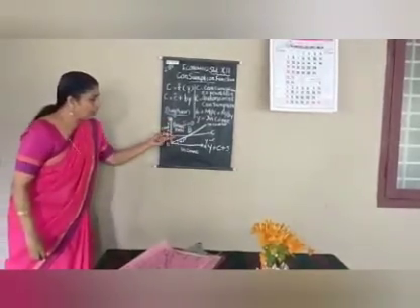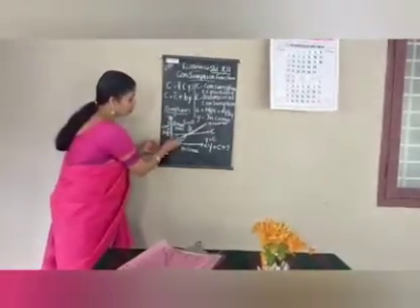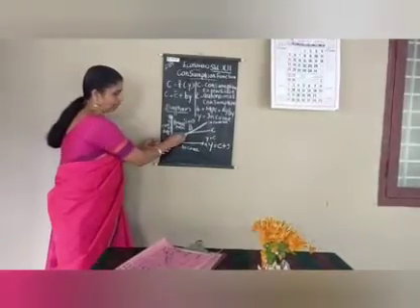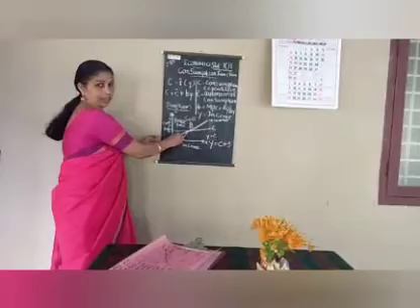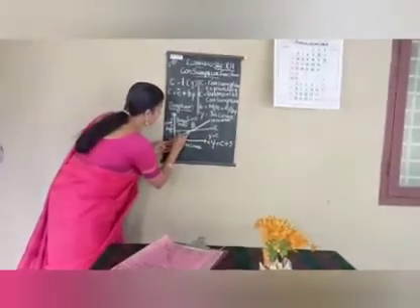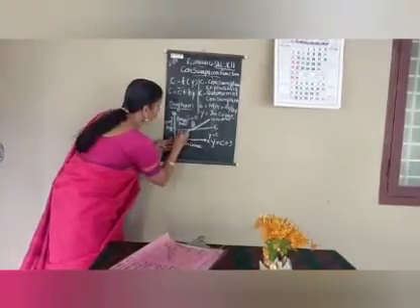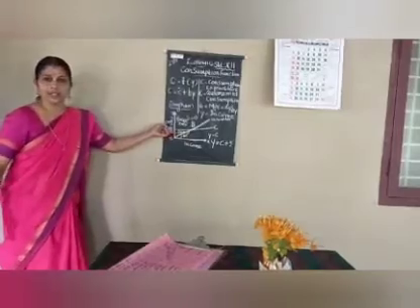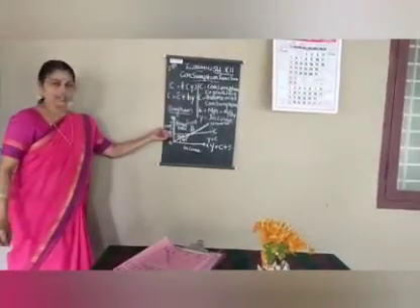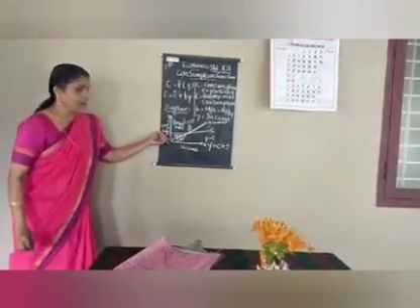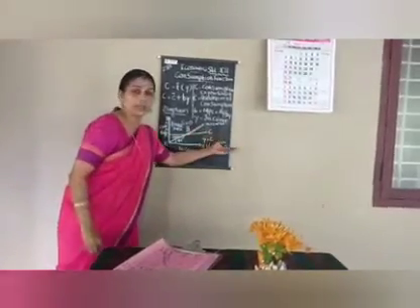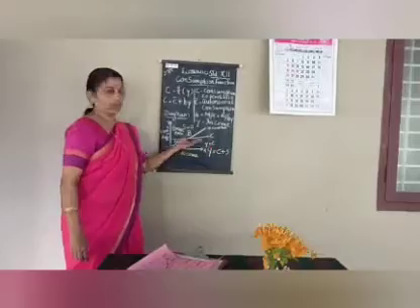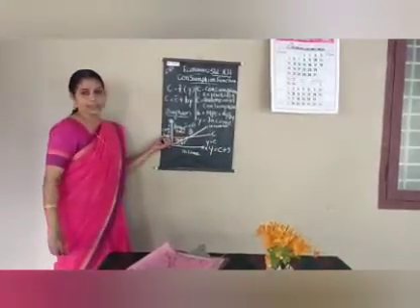Below the break-even point, you notice this curve, the consumption curve. It is greater than income. Consumption is greater than income, so saving is less than 0. The person has 100 rupees in his hand, but he utilized 120 rupees for purchasing goods and services. The consumption is greater than income.